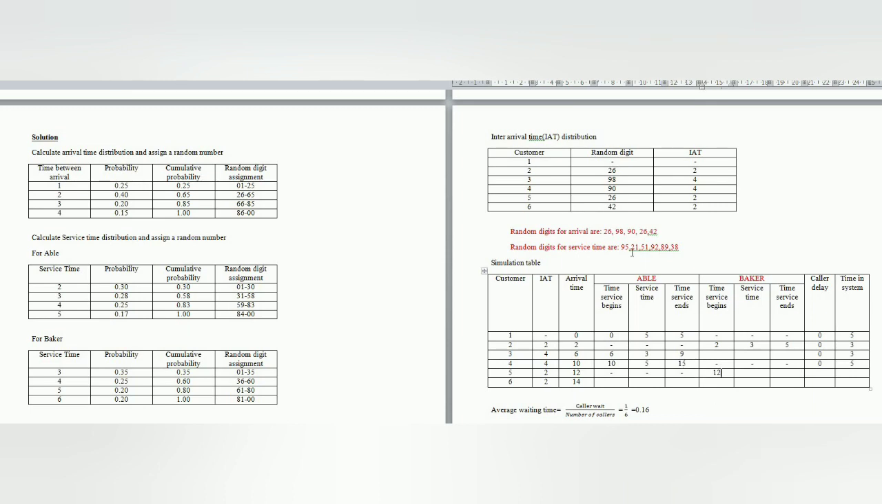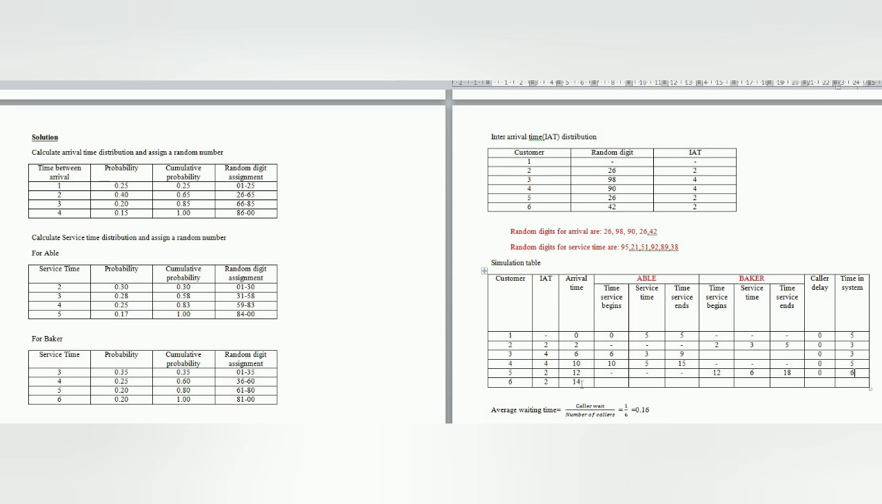The fifth random digit is 89. We have to see the random digit assignment in the Baker table, which lies between 81 to 00. At that time, the service time is 6. The service time we have to write here is 6. The service time ends here at 12 plus 6, that is 18. There is no caller delay here. The time spent in the system is 6 minutes.